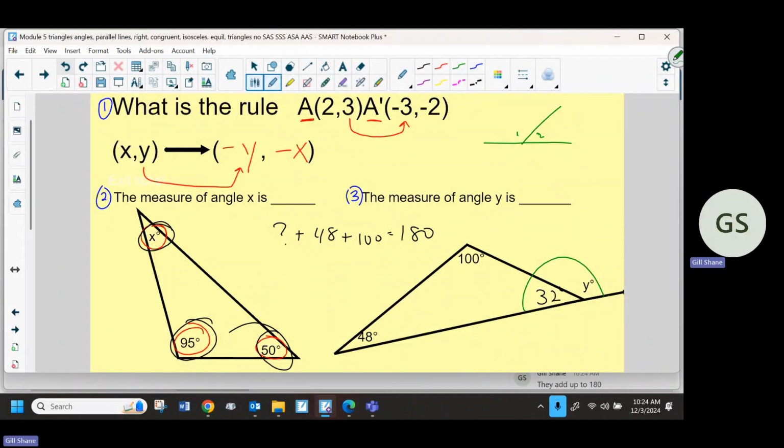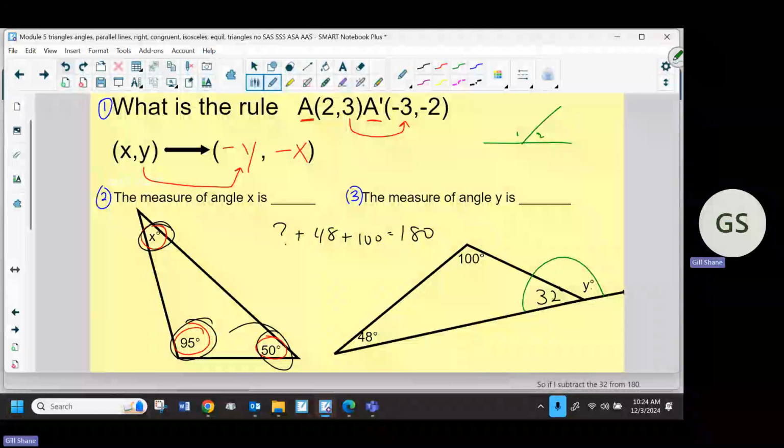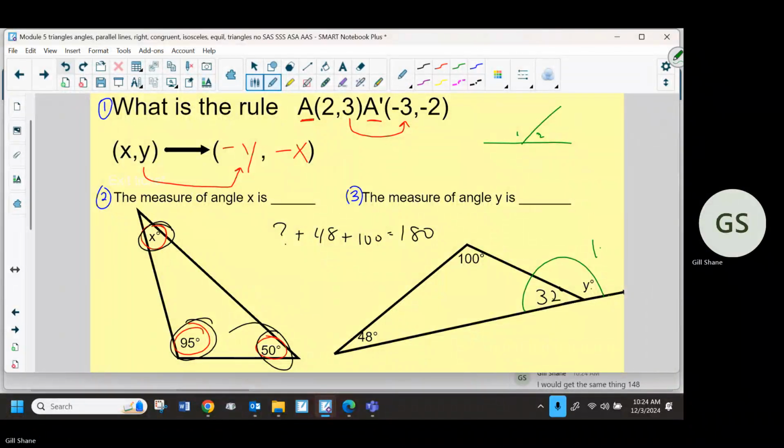So this is a straight line. That plus that has to be equal to 180. You've got to know that. That's like when we first started. All right. So if I subtract the 32 from 180, I would get the same thing, 148. So again, a lot of times you don't need to remember that rule to still solve for the external angle. Sometimes there are problems where that's the only way you have to do it.